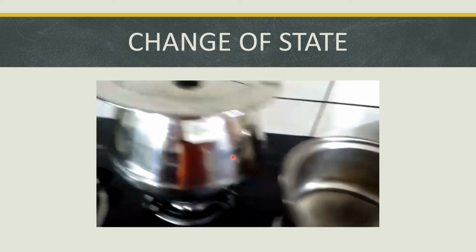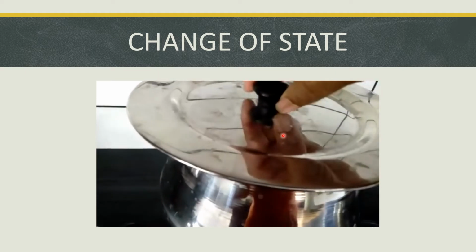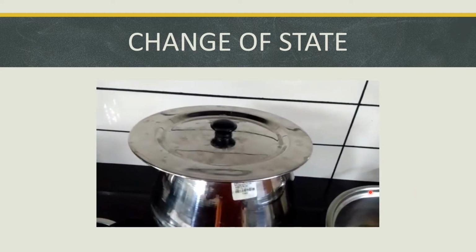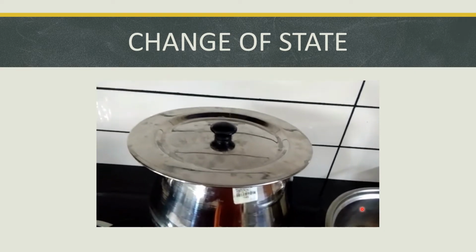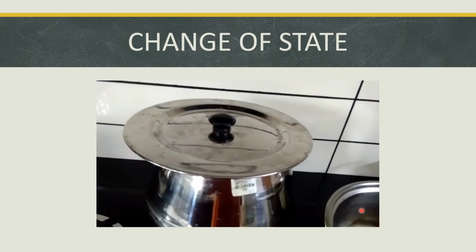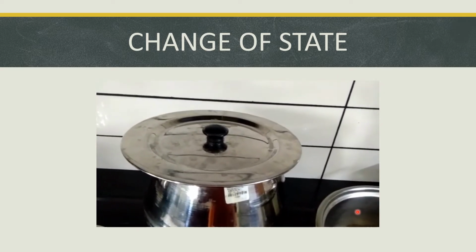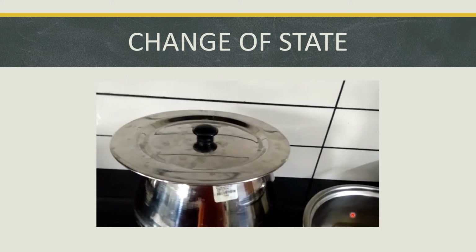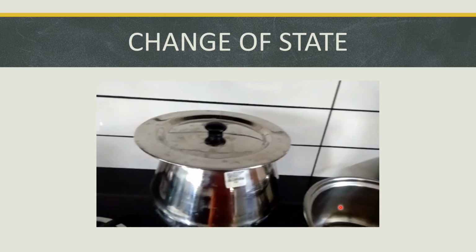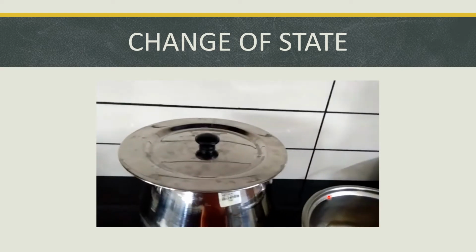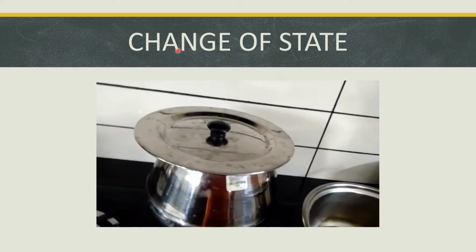The next one is here. Again, I kept another pot here. Let us observe what is happening. At 100 degrees Celsius, the water again changes into which state? The gaseous state, that is the water vapor form. At 100 degrees Celsius, the liquid form of water changed into the gaseous form of water. The gaseous form of water is water vapor. This is the second effect of heat: change of state.